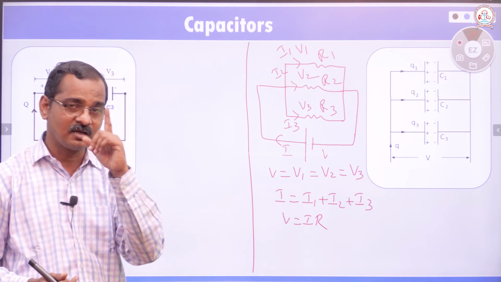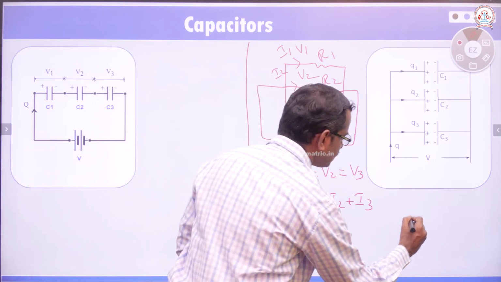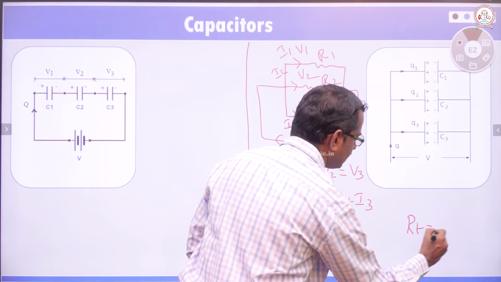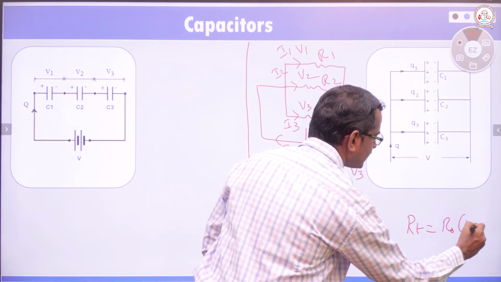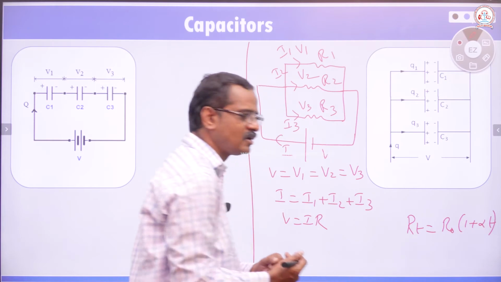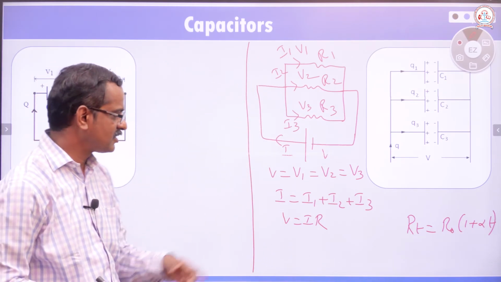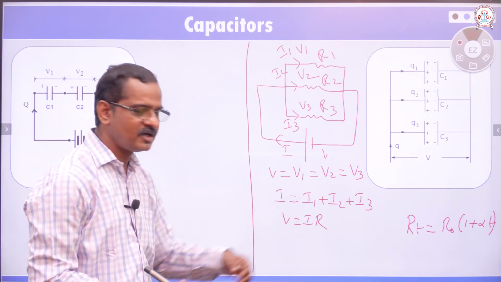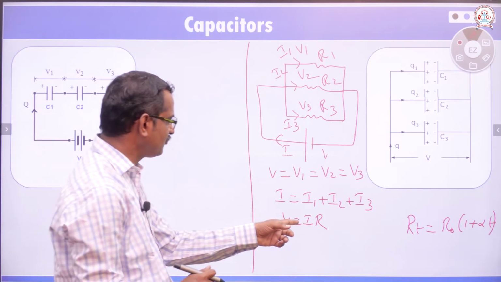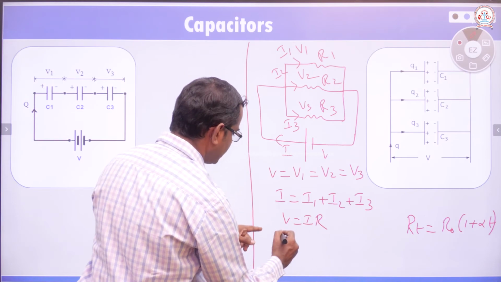Just recall the equation Rt equal to R naught into 1 plus alpha T, where temperature changes, resistance changes. That we will discuss later. Apply Ohm's law, V equal to I into R. So if you apply this, we can write I is equal to V by R.